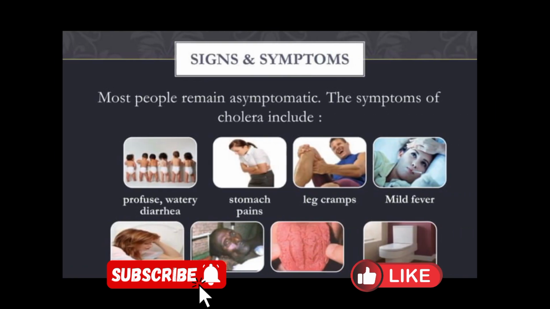What are the signs and symptoms of cholera? Most people remain asymptomatic, and the symptoms of cholera present in the majority of people include massive diarrhea or watery diarrhea, stomach pain, leg cramp, mild fever, vomiting, sunken eyes and cheeks, dry mucous membrane, decreased urinary output, and 1 liter of colorless and watery fluid per hour.